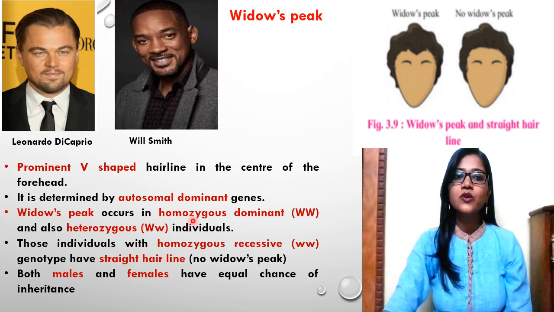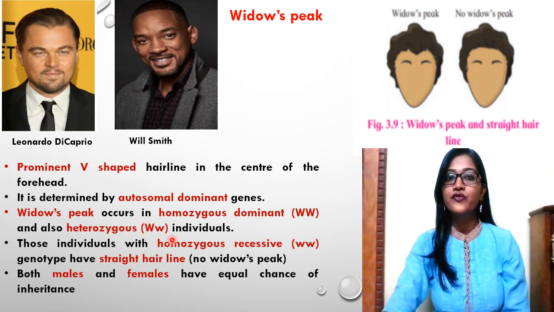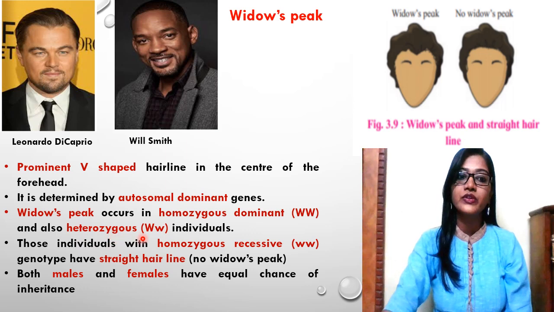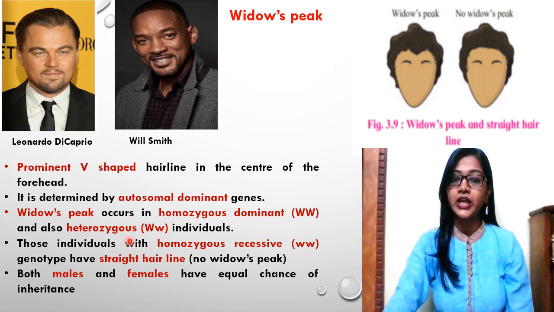Now widow's peak occurs in homozygous dominant, capital W capital W. It also gets expressed in heterozygous individuals if there is a capital W and a small w. If you know the law of dominance that we have studied, even if the recessive character small w is present, making the individual heterozygous, the recessive character gets suppressed while the dominant gene gets expressed.